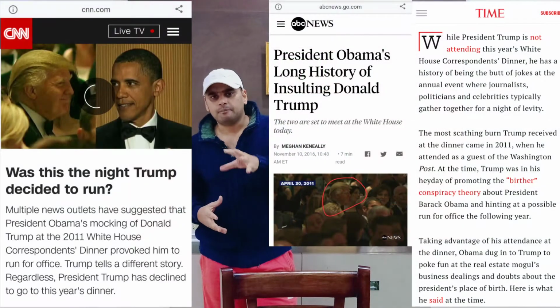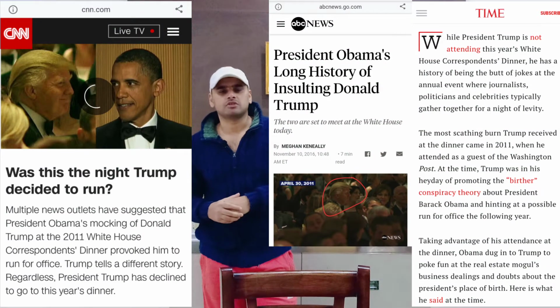But Trump accelerated his ferocious effort to gain stature within the political world after Obama lampooned him at the White House presidential dinner in 2011. Donald Trump was not even a serious political enthusiast a decade ago, but that White House dinner changed everything in a stroke. In this dinner, President Obama made fun of Donald Trump and embarrassed him in front of everyone present. And Donald Trump, being who he is, got pissed off and started to shape his ambitions about the American presidency so that he could teach Barack Obama a lesson.